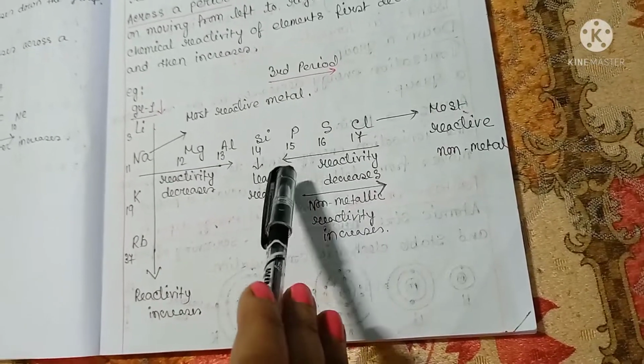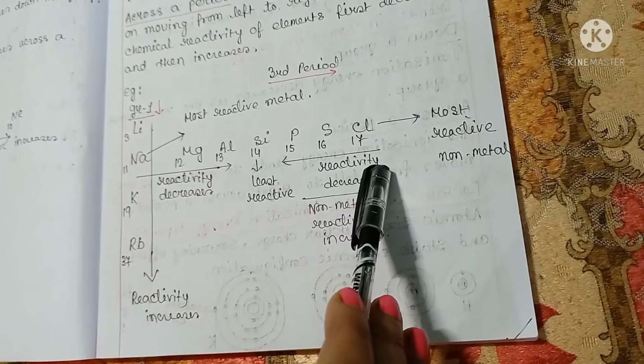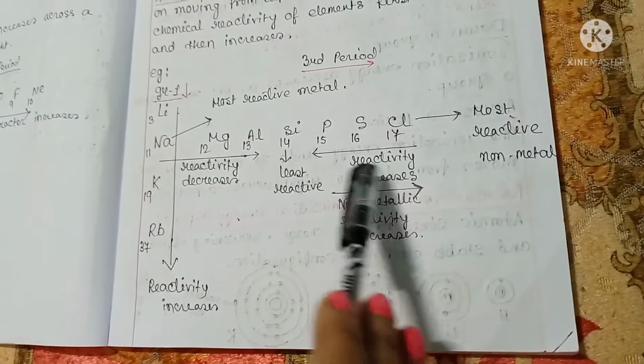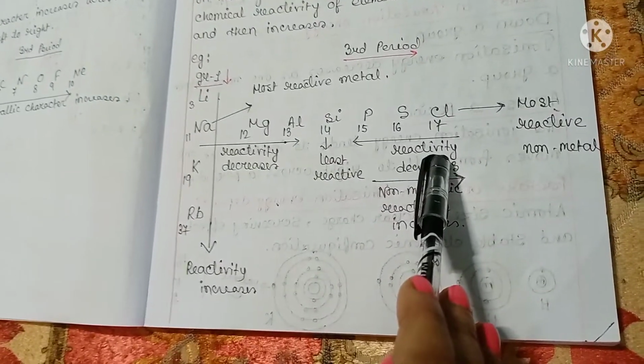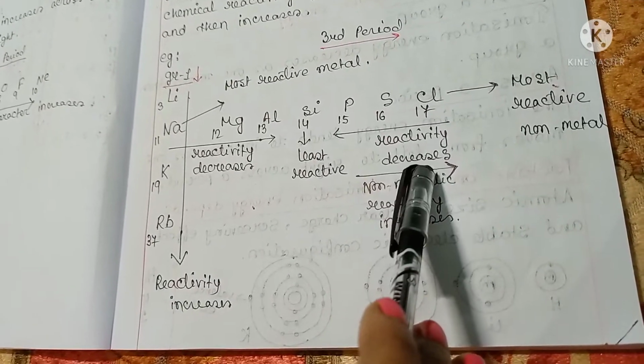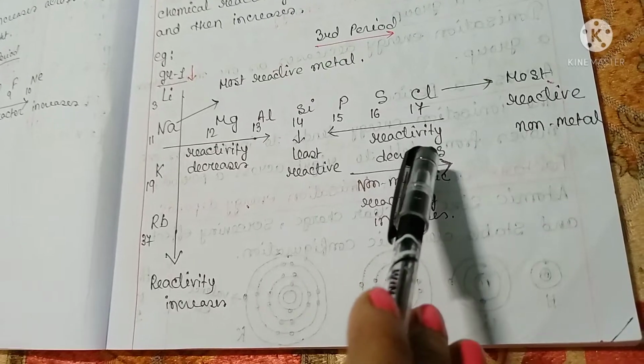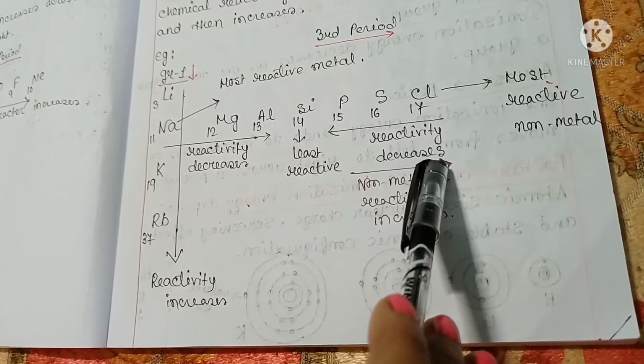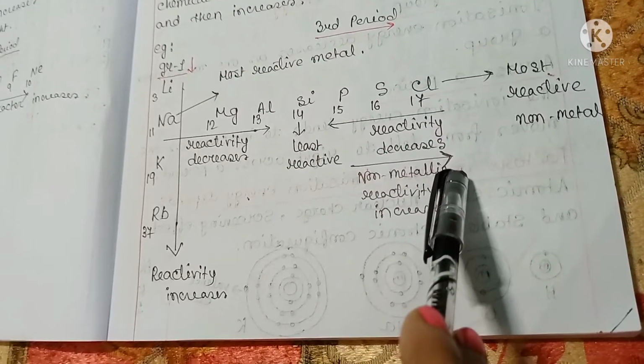Now, as we move from phosphorus to chlorine, with decreasing atomic size and increasing nuclear charge, the tendency to gain electrons increases. Hence, reactivity again increases.